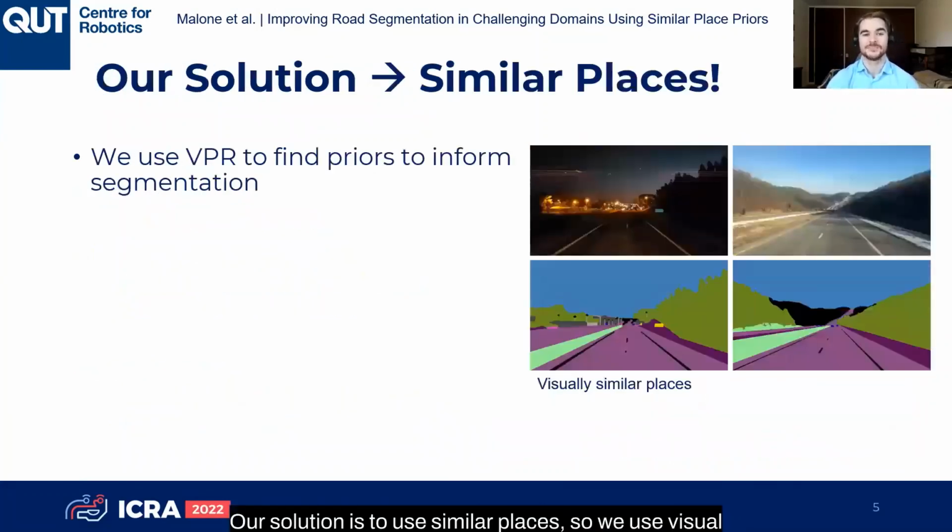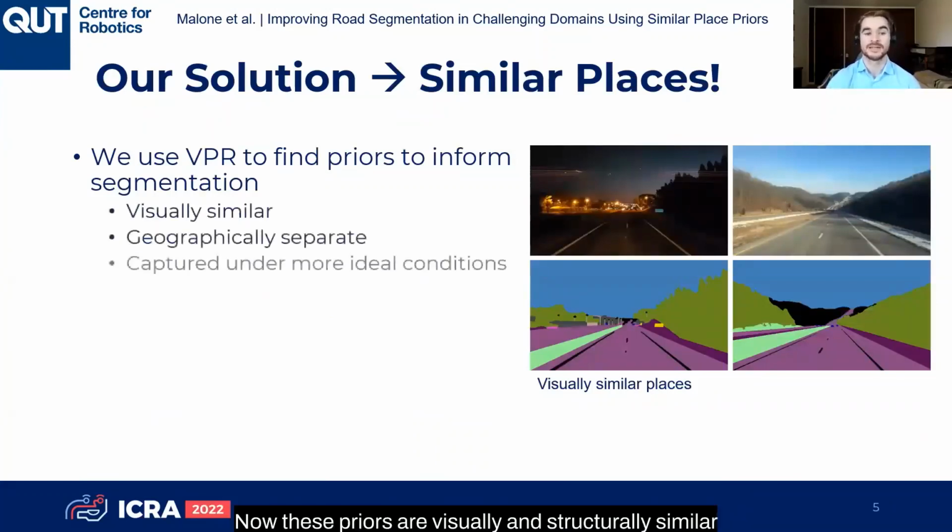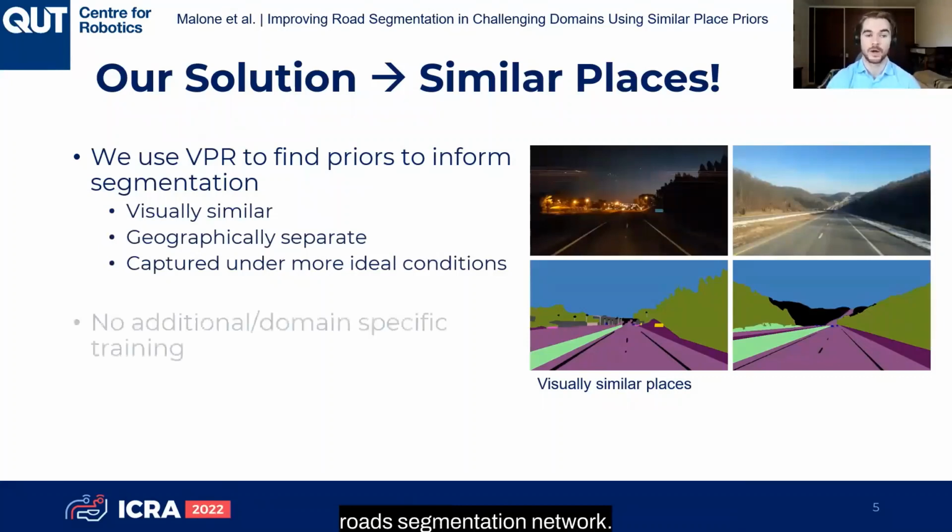Our solution is to use similar places. So we use visual place recognition to find priors which inform our road segmentation. Now, these priors are visually or structurally similar, geographically separate, so they don't correspond to the same location, and they're captured under more ideal conditions for our road segmentation network.